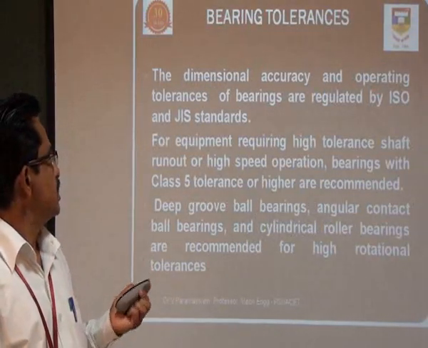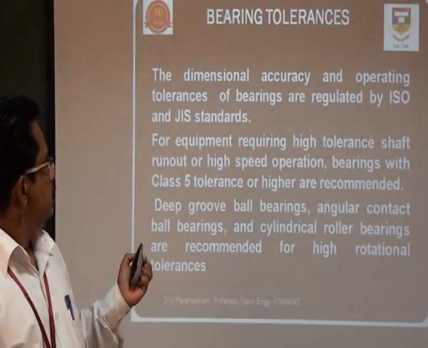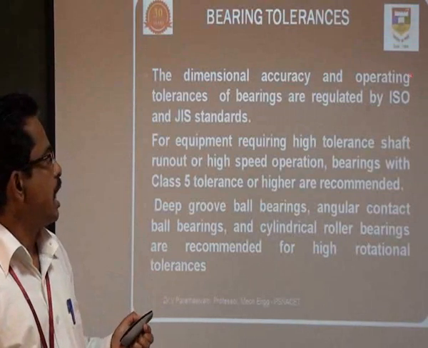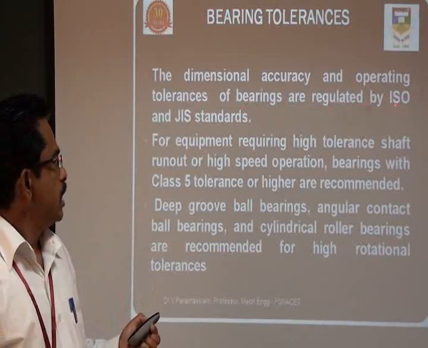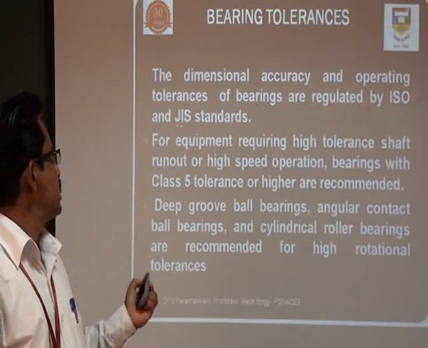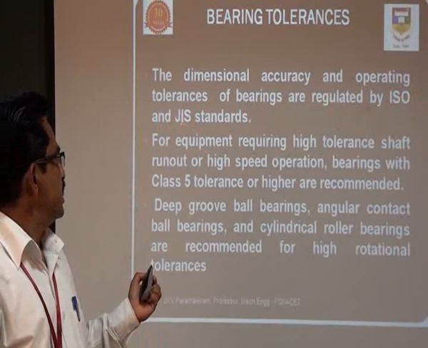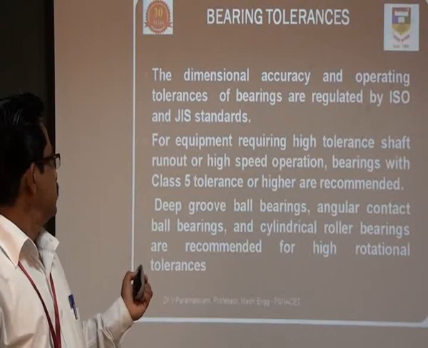Then bearing tolerance. Dimensional accuracy and operating tolerance of the bearings are regulated by the International Organization for Standardization and Japanese Industrial Standards.